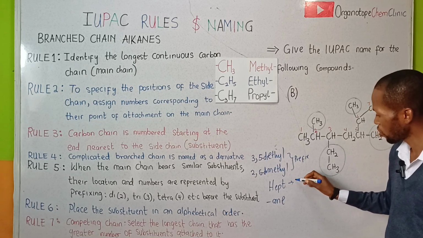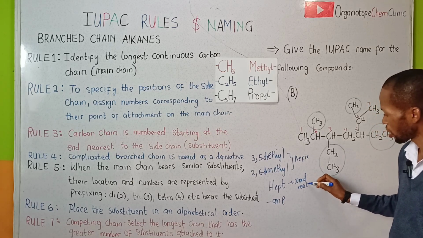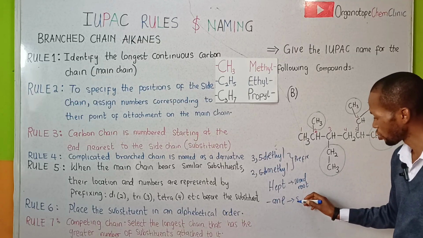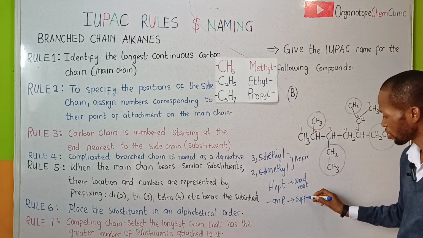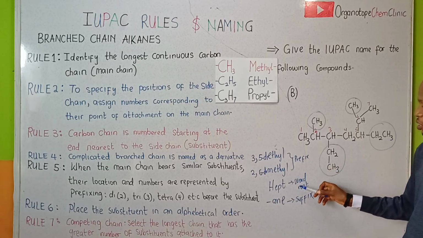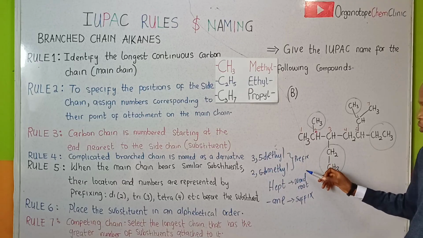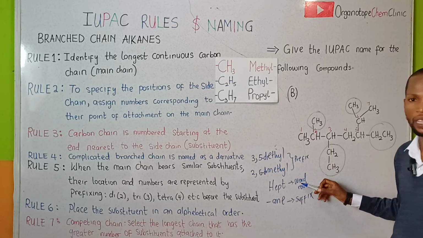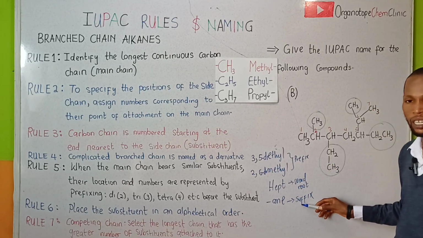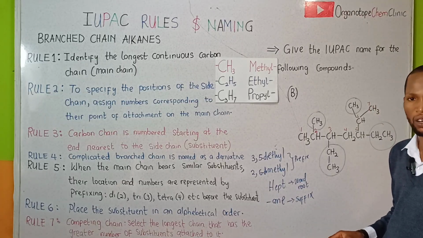So always remember that we use this pattern: prefix, word root, suffix. The prefix is the substituent attached group, the word root is the number of carbon atoms in the main chain, while the suffix is the family of the compound we are considering.